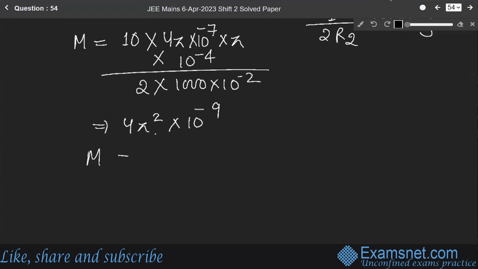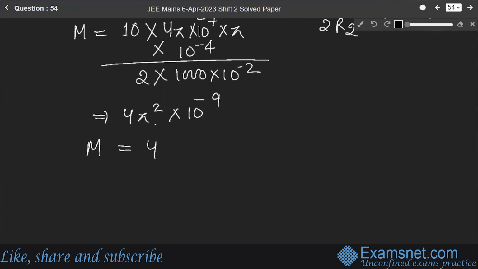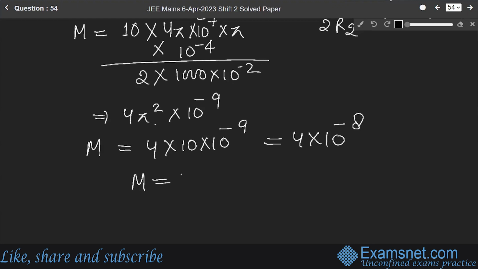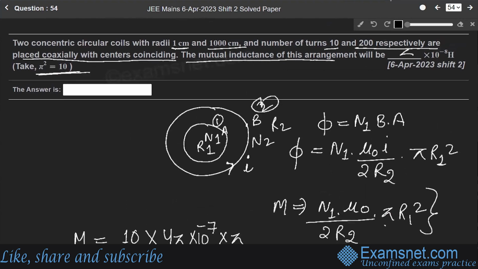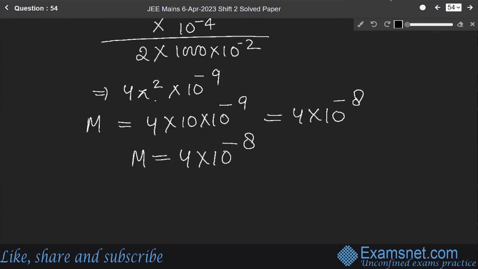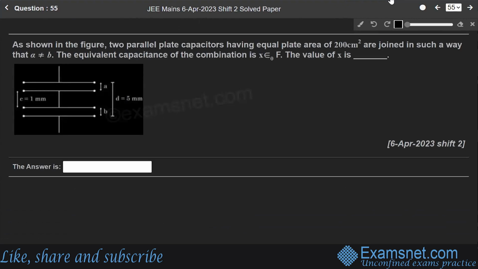So mutual inductance M will be equal to 4. Here pi square is 10. So putting the value of pi square as 10 into 10 to the power minus 9, it is equal to 4 into 10 to the power minus 8. So our mutual inductance M becomes 4 into 10 to the power minus 8 Henry. Got it?